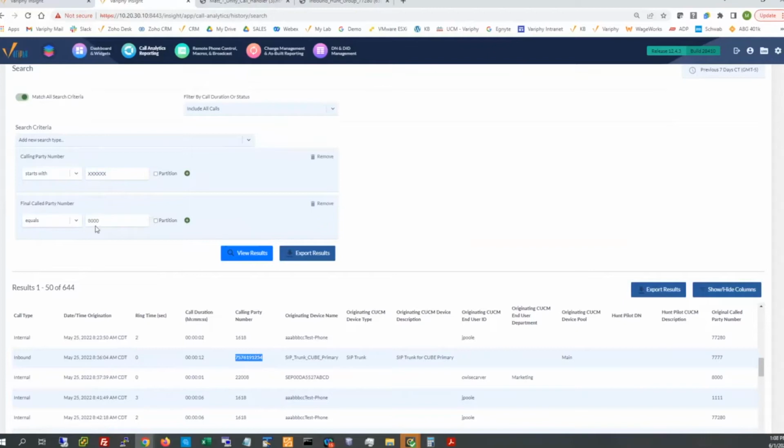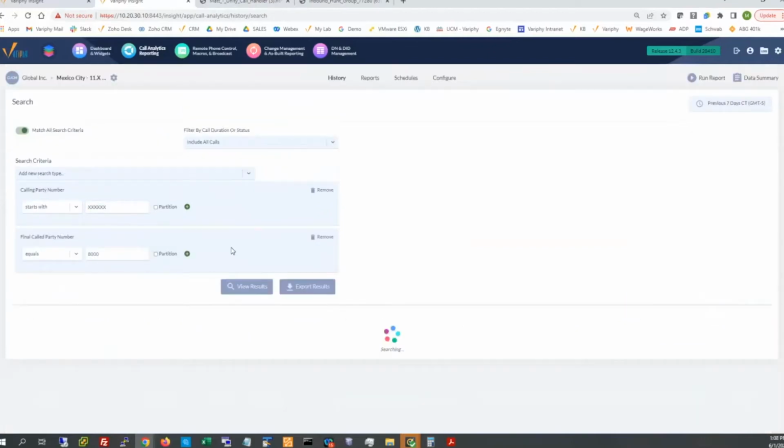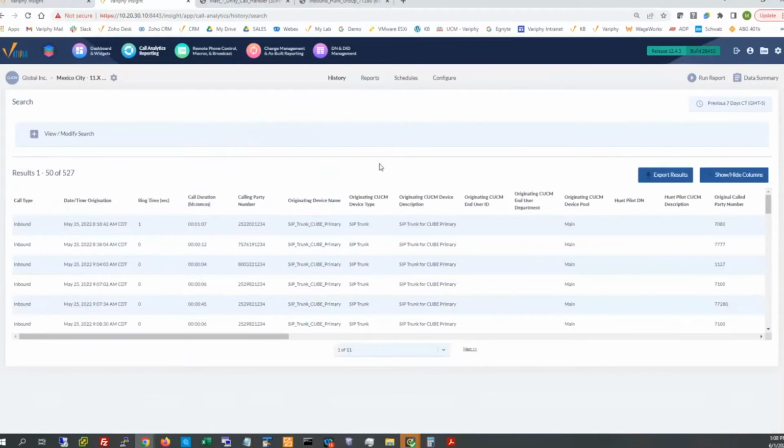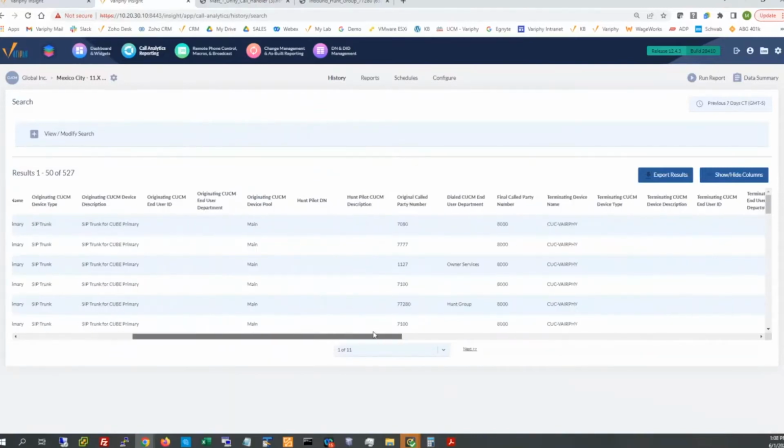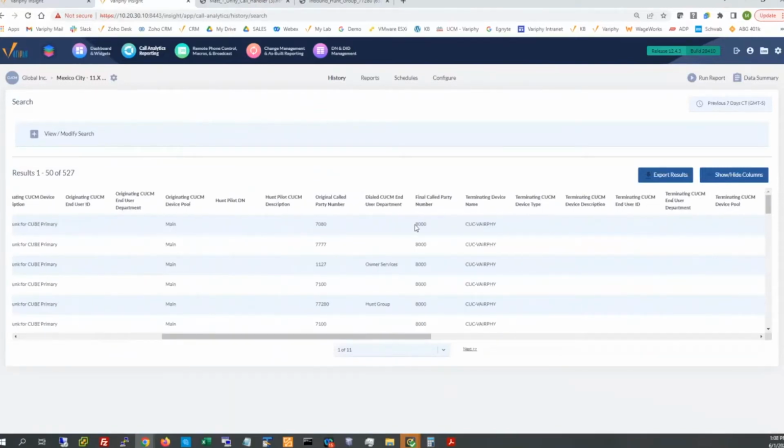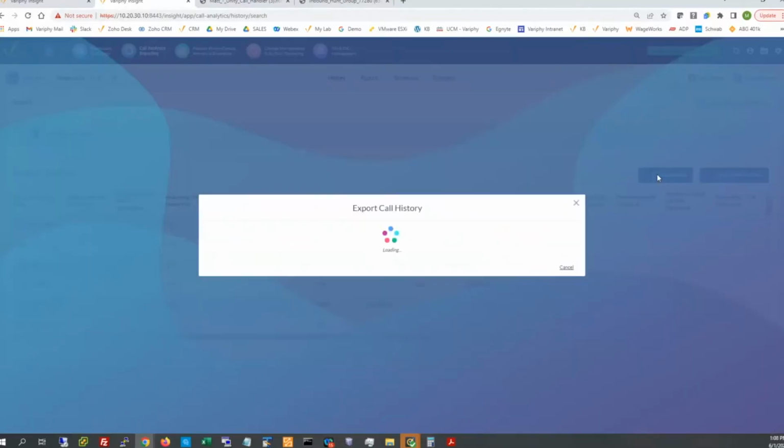Okay, and together with the Unity DN here for the previous 7 days once again, 527 calls of the inbound variety that are coming in from full 10-digit numbers. Pay no attention to the 1, 2, 3, 4 in the back end. This is spoof data for sure. But definitely these 527 calls are terminating down to the 8,000 DN or to my Unity device port. Now from there, there's some information we're going to need to know, but we're going to go ahead and export these results real quickly.